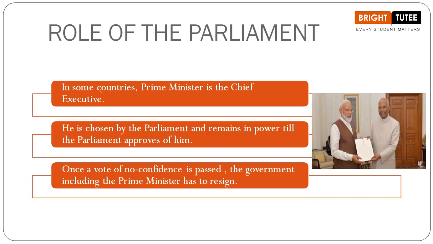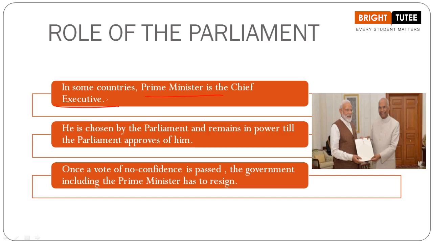But what happens here? In some countries, Parliament is the chief executive. Very important point here, students, because we are going to understand about two systems that exist in the world when we are talking about democratic government. One can be the parliamentary system and the other can be the presidential system.